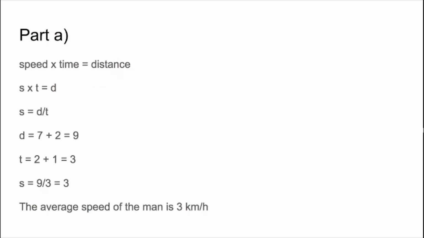Part A, so we can use the formula speed multiplied by time is equal to distance, or st equals d. Isolating for s, we get d over t, and the value of d is equal to 7 kilometers plus 2 kilometers, resulting in 9 kilometers. And the value of t is equal to 2 hours plus 1 hour, resulting in 3 hours. So therefore, the average speed of the man is 3 kilometers per hour. Pretty straightforward.